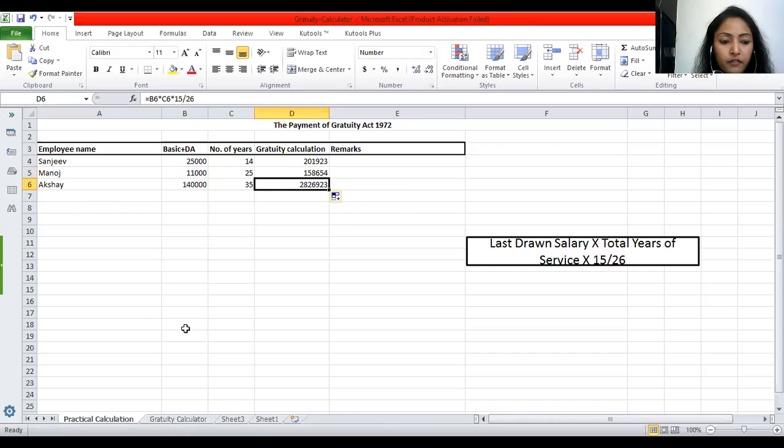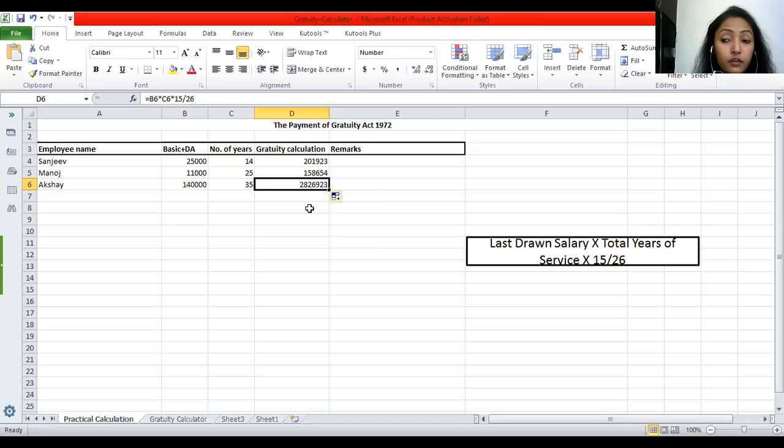Now see, if I just want to drag it down, it will give me this result. If I have around 5,000 or 6,000 employees in my organization, in my Excel sheet, of course, I won't be putting the formula for every employee. I can just drag the cell and I can receive the gratuity calculation. But here, do you see there is a condition. The amount of Akshay becomes, after 35 years of service, 28 lakh. What is this? 26,923, right? So, will he receive this amount? What do you think?